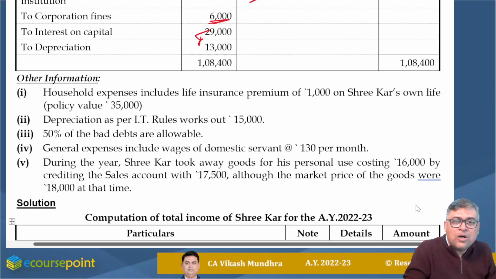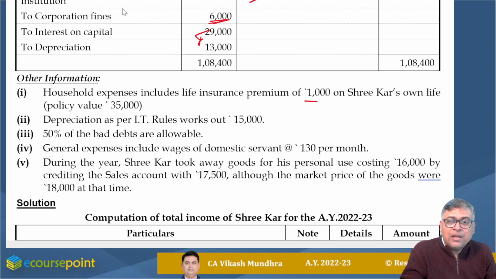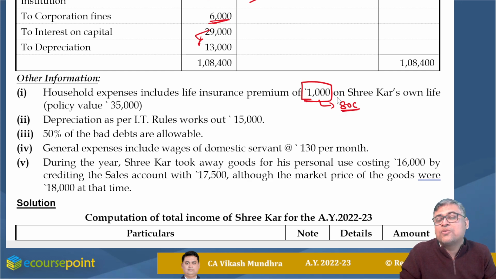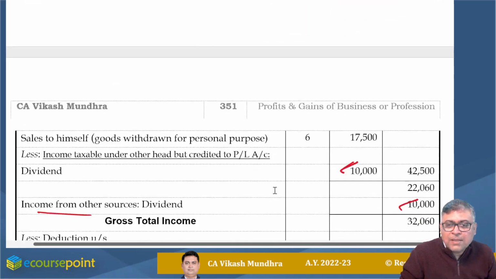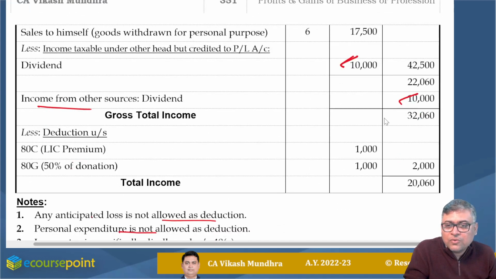Now, household expenses include life insurance premium of rupees 1,000 on Srikar's own life. The entire household expenditure has been disallowed by us while computing our PGBP income. But one piece of information is that this 1,000 rupees LIC premium has been paid. This LIC premium is eligible for deduction under 80C. We will consider it after gross total income. So I am considering this after gross total income, rupees 1,000.